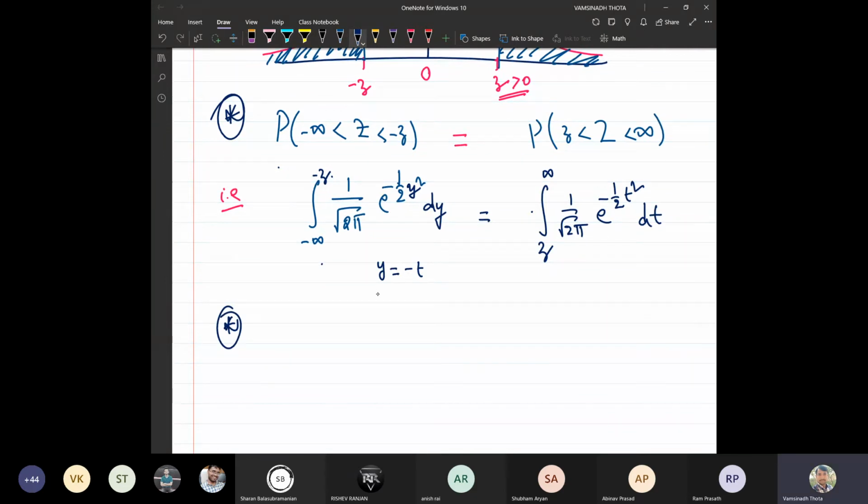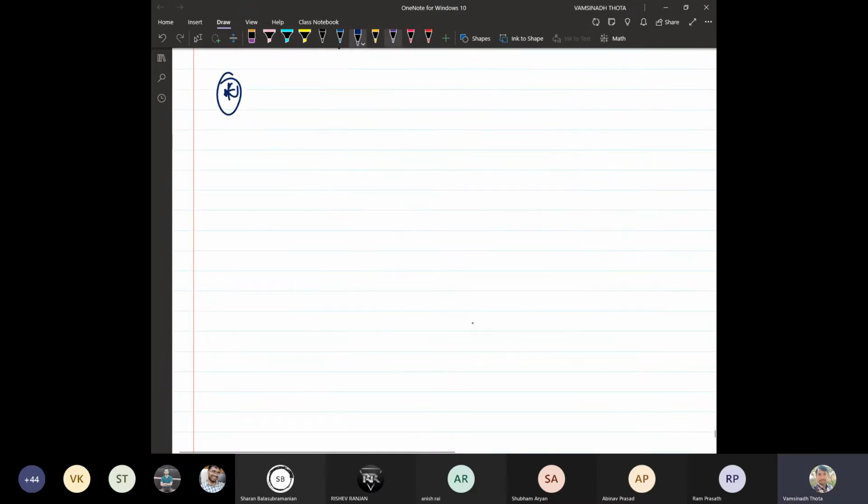Okay. Now probability. Now let me draw the graph in each and every case so that you will have a better understanding when you are re-looking into the notes. Now again the second one.